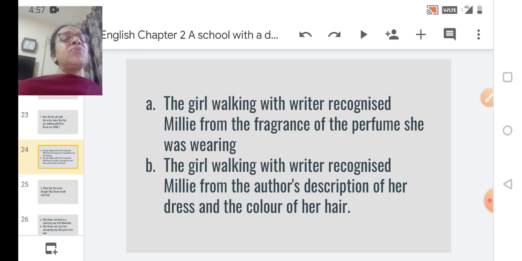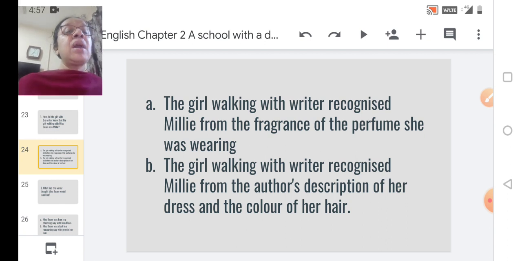Now, look at the first option. Did the girl recognize Millie from the fragrance of the perfume? Did you recollect this sentence in the lesson? Fragrance of the perfume she was wearing? I don't think so. Okay, so it must be probably the next one.